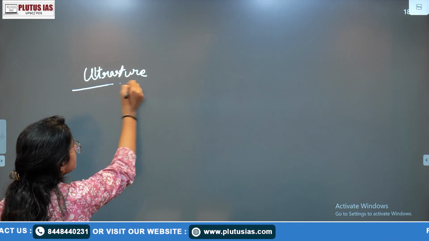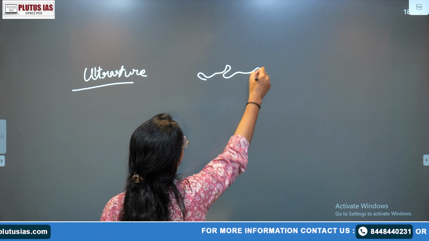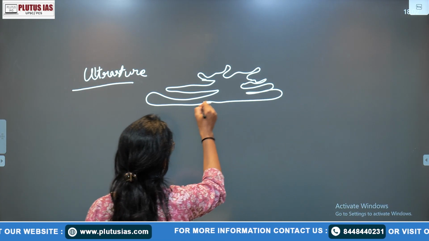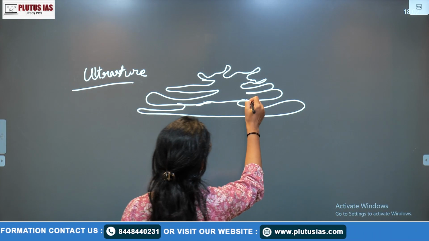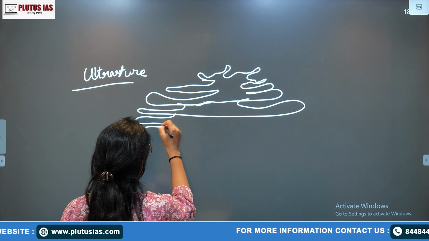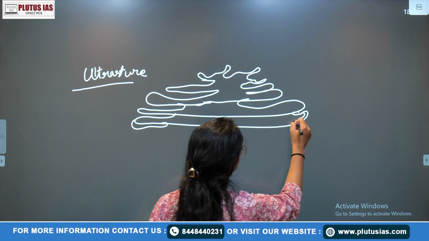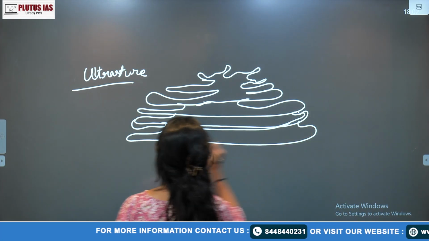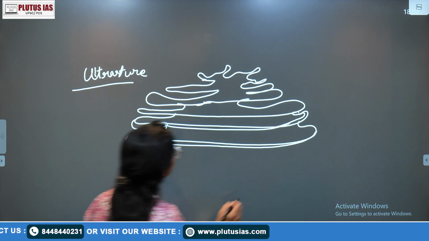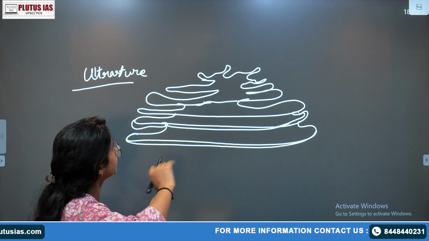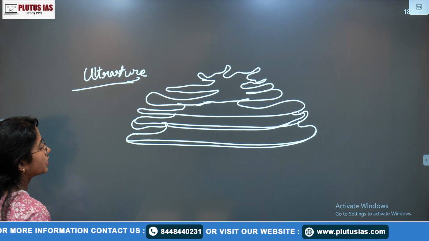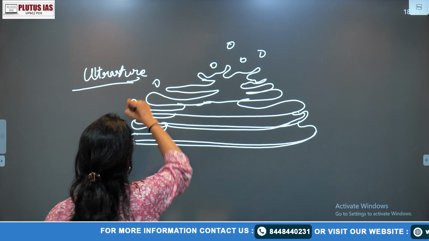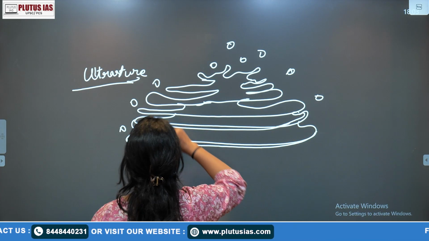If you see the Golgi apparatus, this complete structure is known as your Golgi apparatus. In the ultrastructure of the Golgi apparatus, mainly there are three things. What are the three things? Of course, I'll show you that.